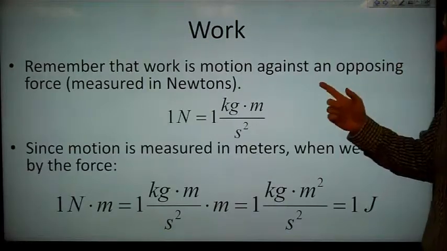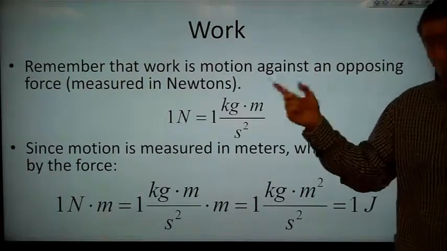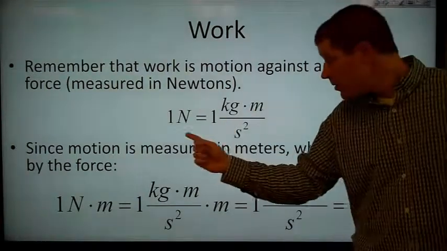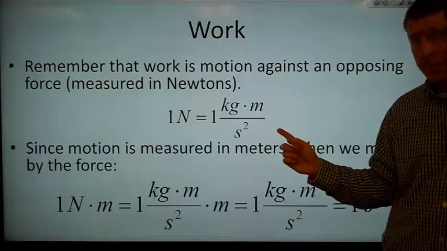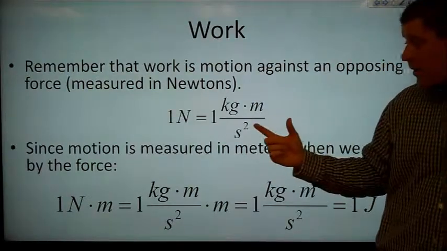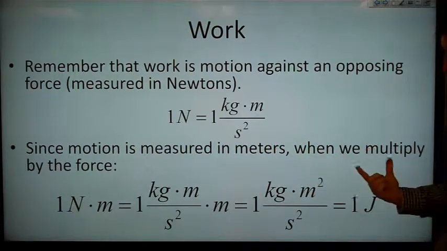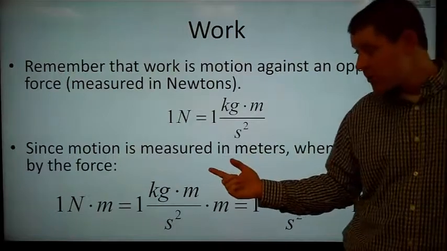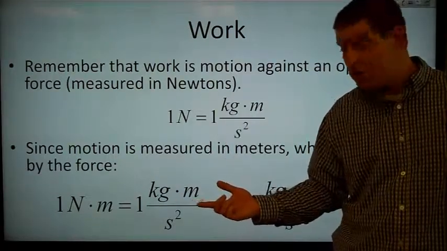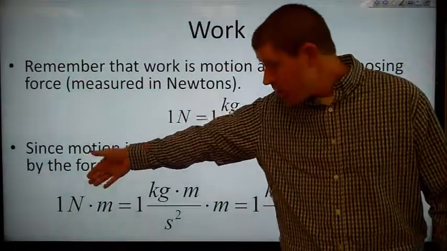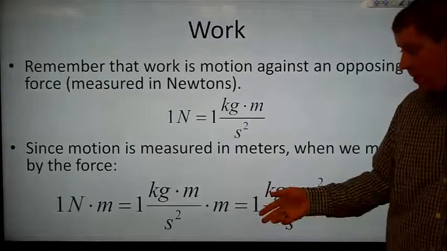Well, remember that work is motion against an opposing force. Now, force is measured in newtons, and 1 newton is 1 kilogram times meter divided by second squared. And since motion is measured in meters, that means that when we multiply the force times the motion in meters, we have a newton times a meter. Now I'm plugging in 1 here because the number in front doesn't matter.